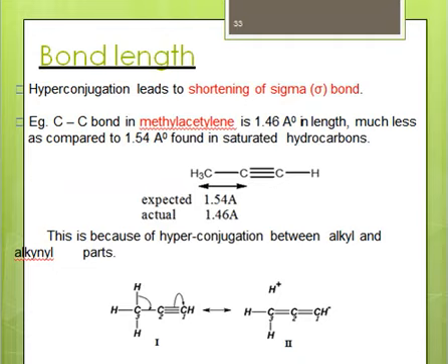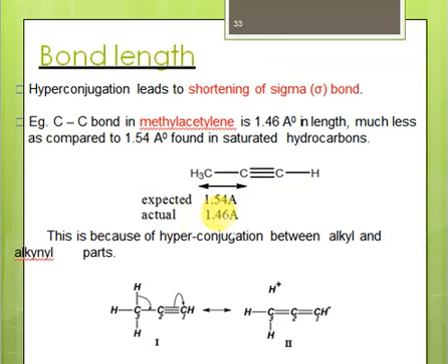Next, another effect hyperconjugation has on the structure of an organic molecule is that whenever there is hyperconjugation, the bond length of the sigma bond is reduced, it is shortened. For example, consider methylethylene. So this is methylethylene, right? The carbon-carbon single bond in methylethylene is 1.46, which is much less than the bond length which is considered ideal. The expected carbon-carbon single bond length is 1.5, but in methylethylene that has reduced to 1.46.